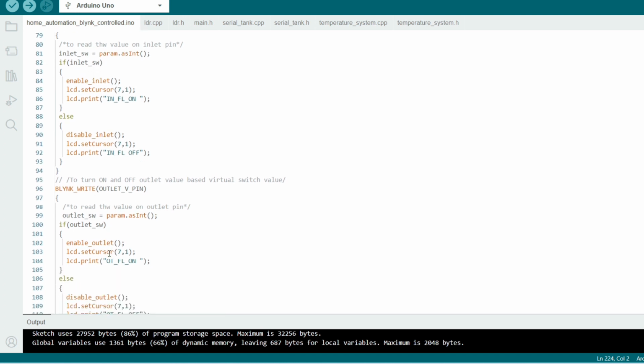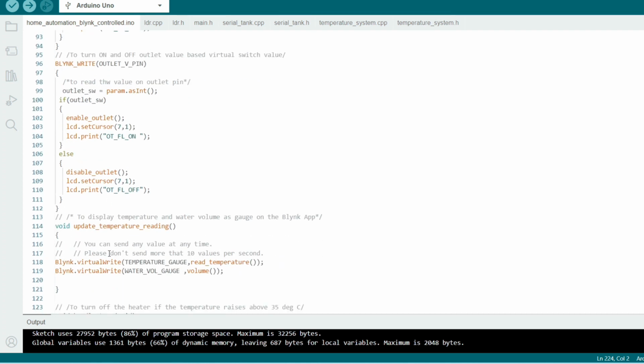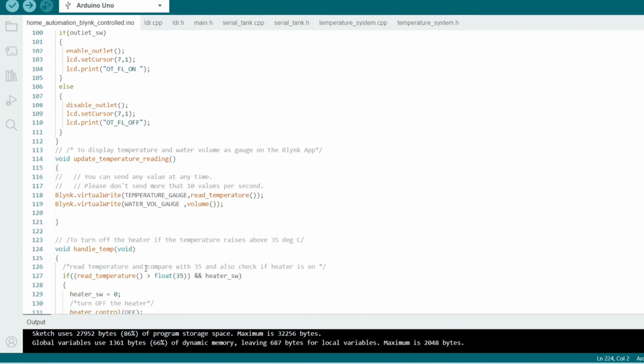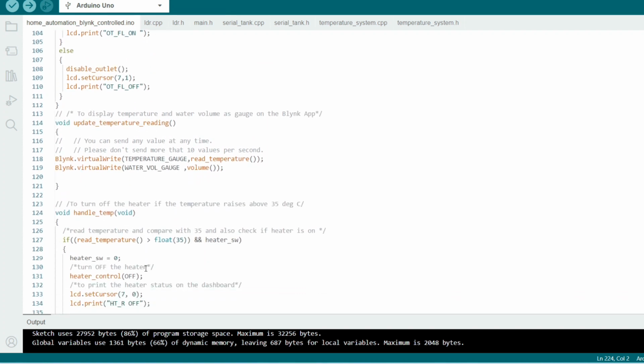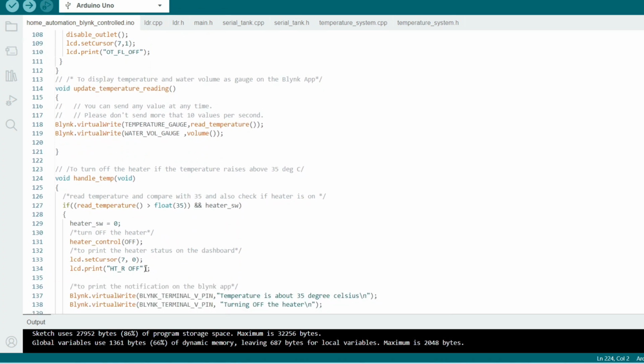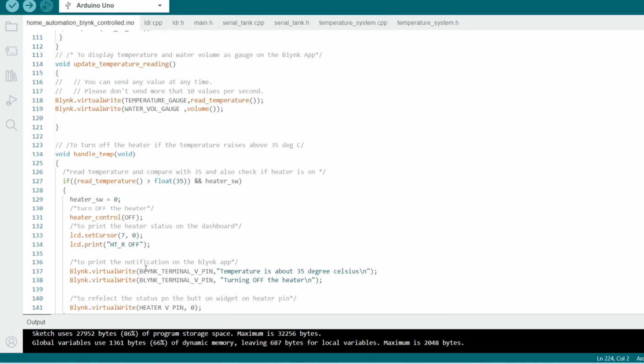Here we also need to display the temperature, and this is the code for that. If the temperature is above 35 degrees Celsius, then we have to turn off the heater.